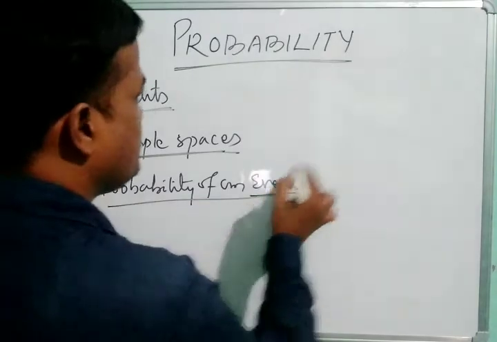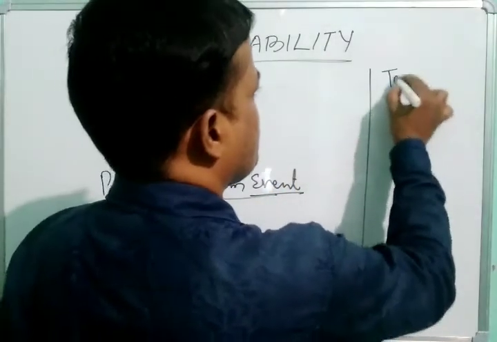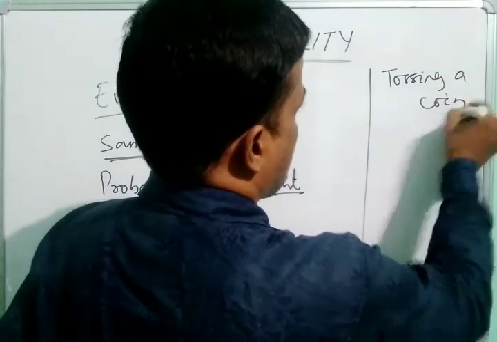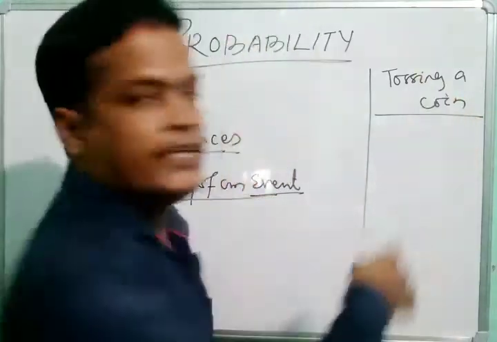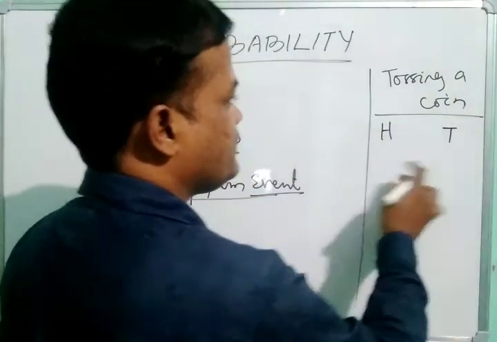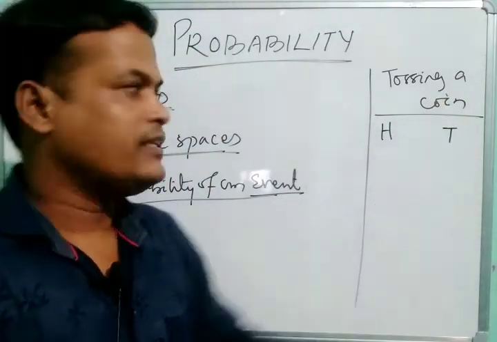So let's see. Suppose we are tossing a coin. By tossing a coin, we get either a head or a tail.